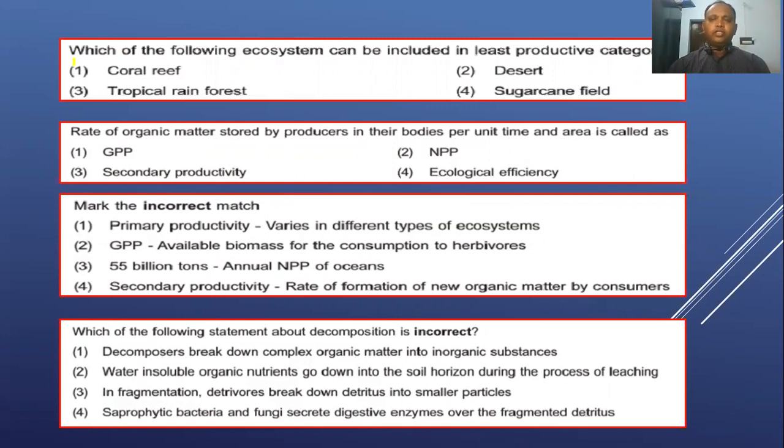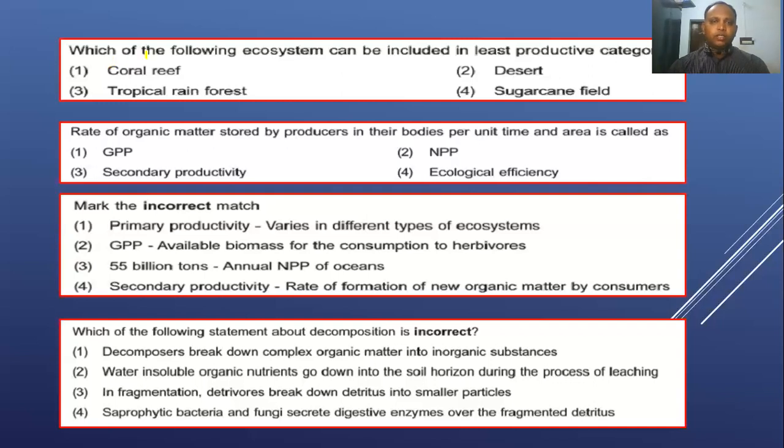In productivity itself we discussed the highest productive ecosystem and least productive ecosystem. For high productivity ecosystems we studied some examples like coral reef, tropical rainforest and sugarcane field. For the least productive ecosystems we discussed only two examples: one is a desert and the other is deep sea areas, right?